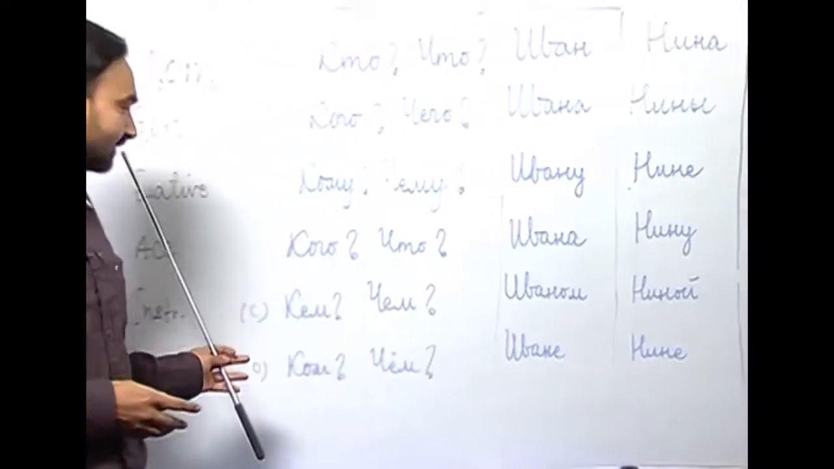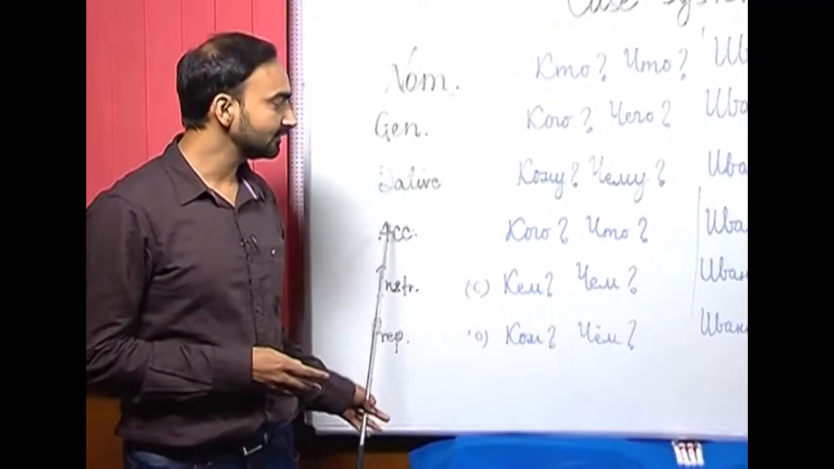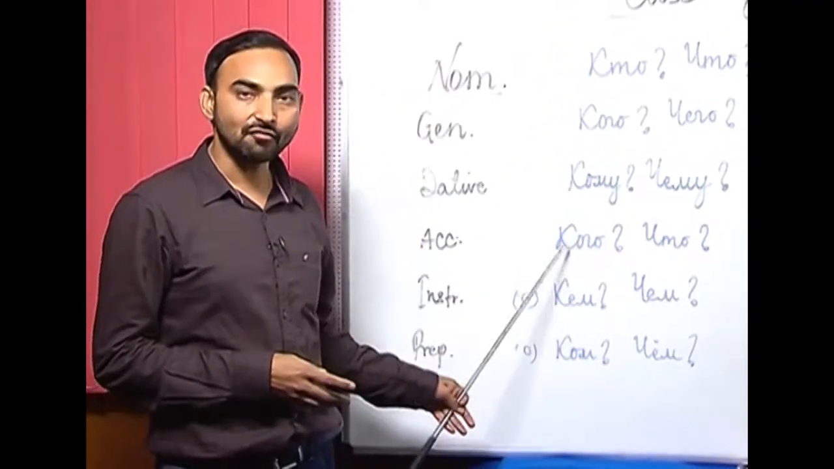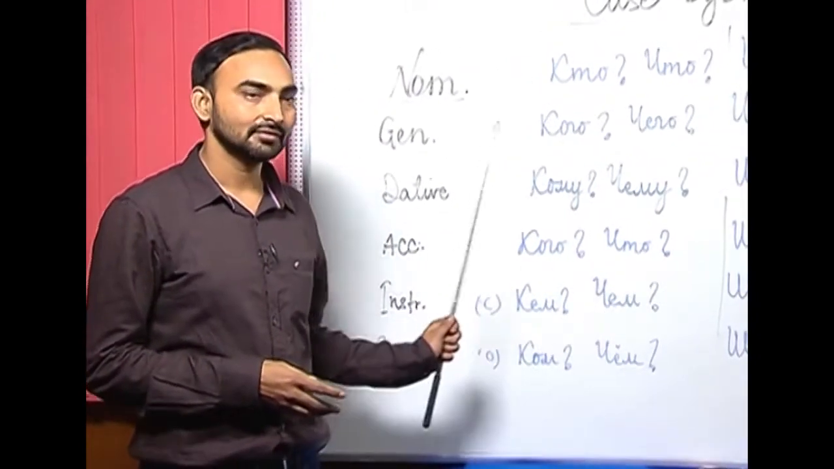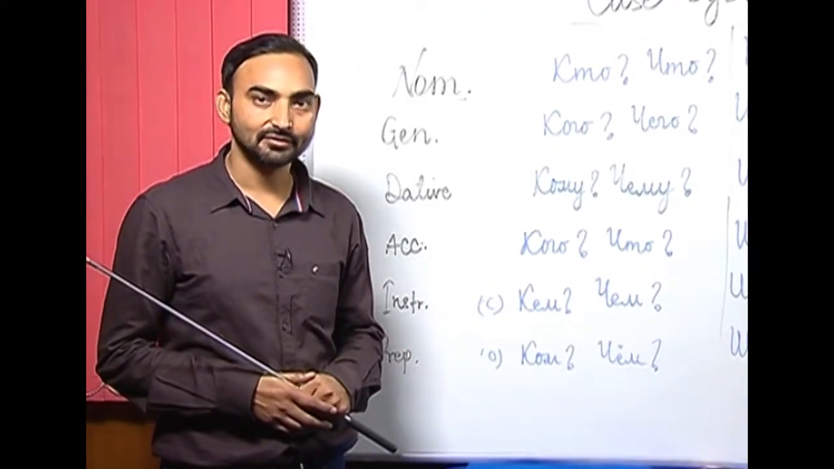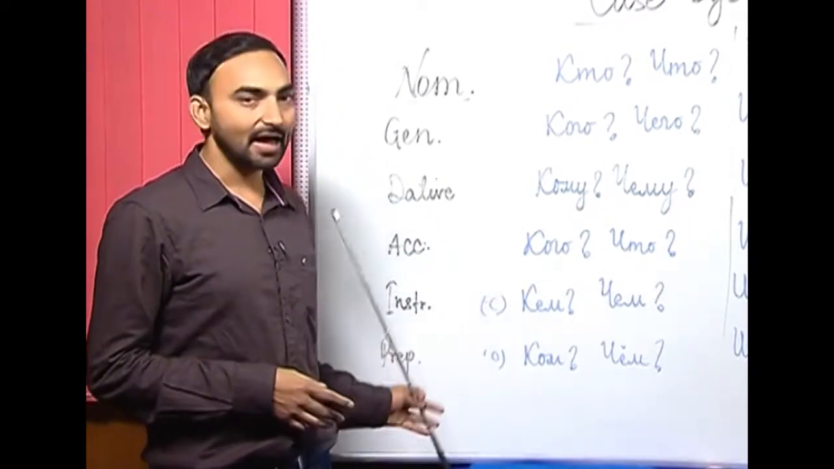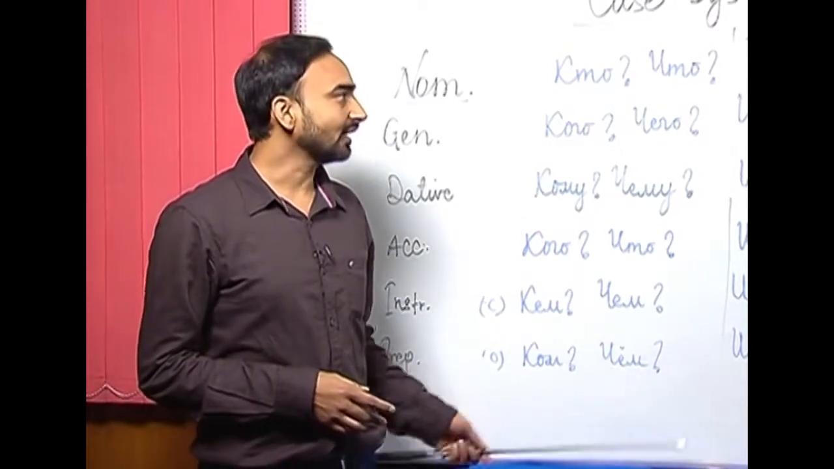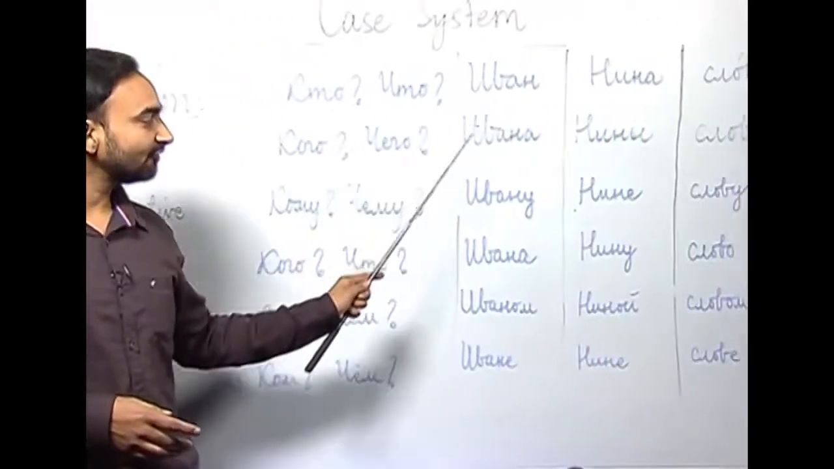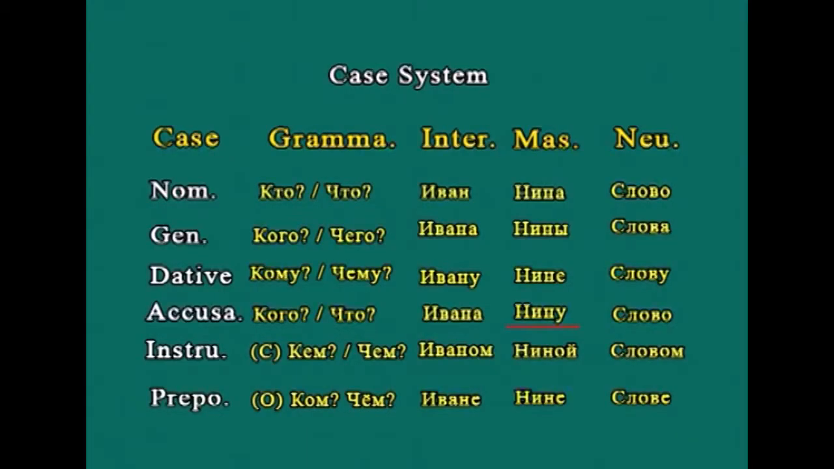The next case in Russian is accusative case. Accusative case answers the questions kavo and shto, and the grammatical function it performs is direct objects. The direct objects of a sentence are described with the help of accusative case of nouns. Let us again see the form of Ivan in accusative case. It becomes Ivana, Nina becomes Ninu and Slova remains Slova.